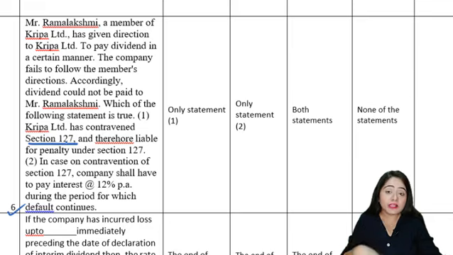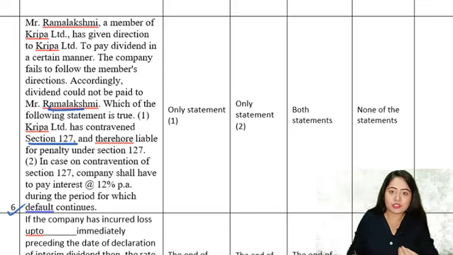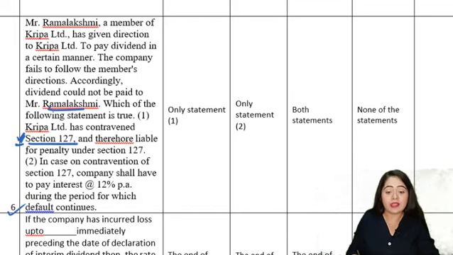However, if the company fails to even follow those instructions of the shareholder, then the company will have to at least inform the shareholder. See, Mr. Ramalakshmi gave those instructions, the company did not follow those instructions, so the company should inform Mr. Ramalakshmi. Here, because the company has not informed Mr. Ramalakshmi, therefore we can say the section 127 has been contravened by this company. So here the first option is definitely correct. Kripa Limited has contravened section 127 and therefore they are liable to penalty.